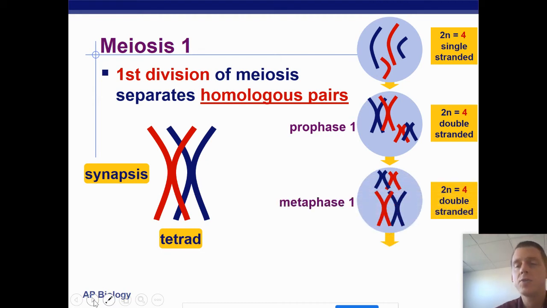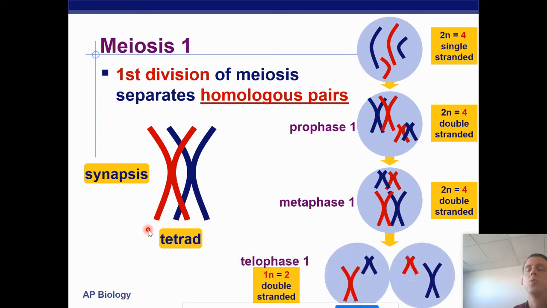Okay, in metaphase 1, instead of making a single file line, these homologous pairs just line up. So it's sort of like a double line. They cannot make a single file line because they formed a tetrad. So the tetrads themselves make the line. So you can imagine the metaphase line is right here.